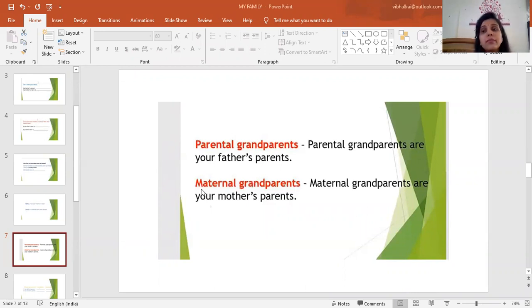Maternal means mother. Okay, maternal grandparents are your mother's parents.